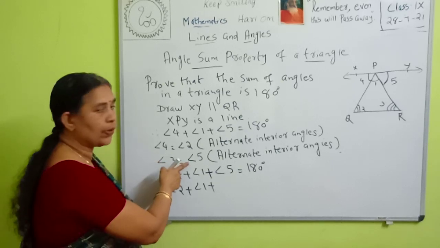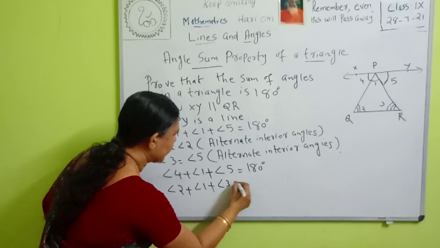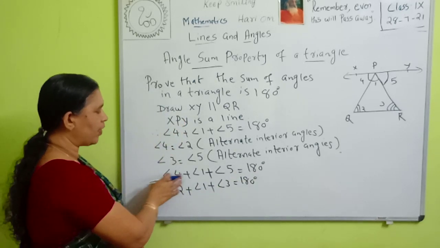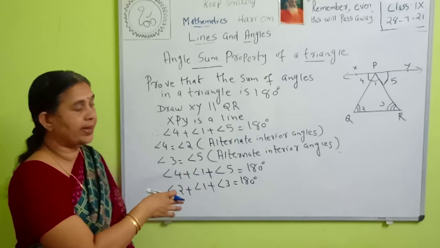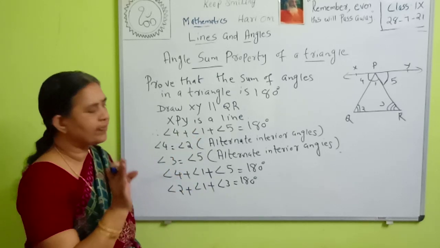Angle 3 is equal to angle 5. So instead of angle 5, what can we write? Angle 3. So angle 4 plus angle 1 plus angle 5 is 180 degrees. Why? Because the sum of the angles on the same line is 180 degrees.